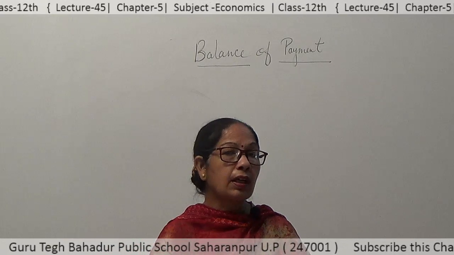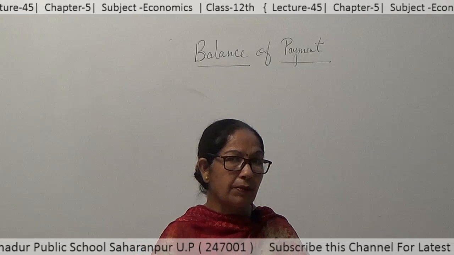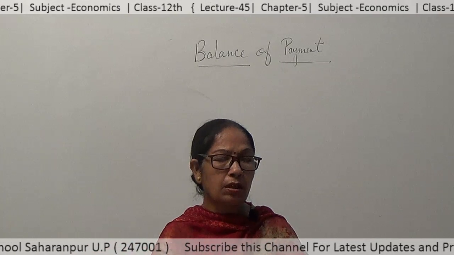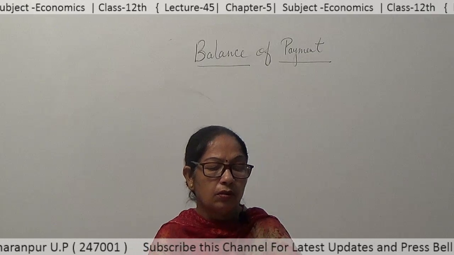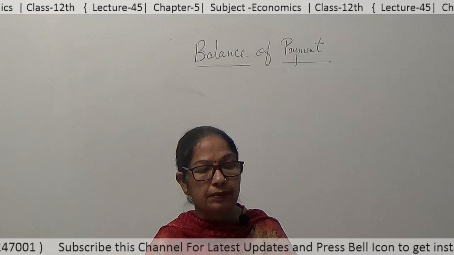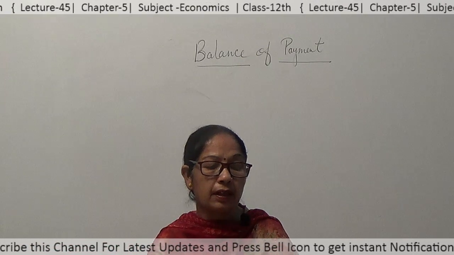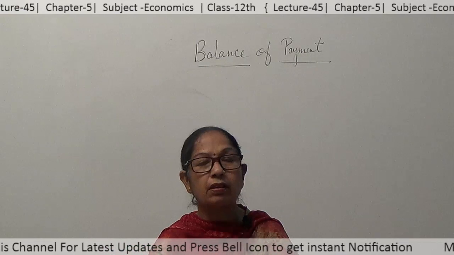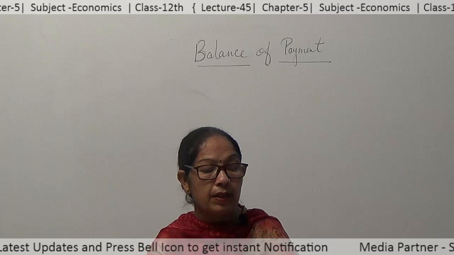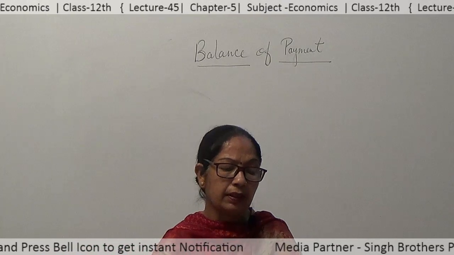So what are the causes of disequilibrium in BOP? Disequilibrium is created when there is either surplus or deficit, not balanced. Overall account of BOP is always in equilibrium. This balance or equilibrium is only in accounting sense because deficit or surplus is restored with the help of capital account. So what may be the causes of disequilibrium of BOP?